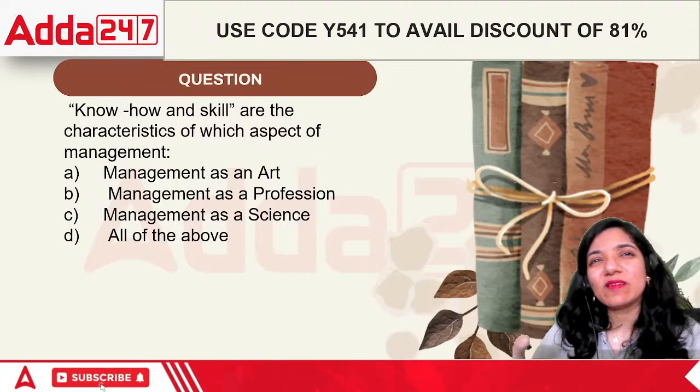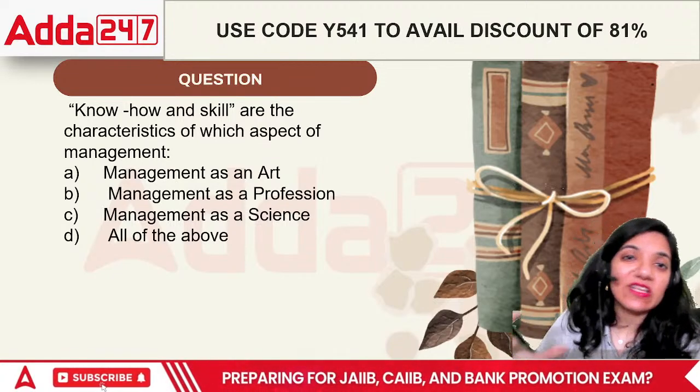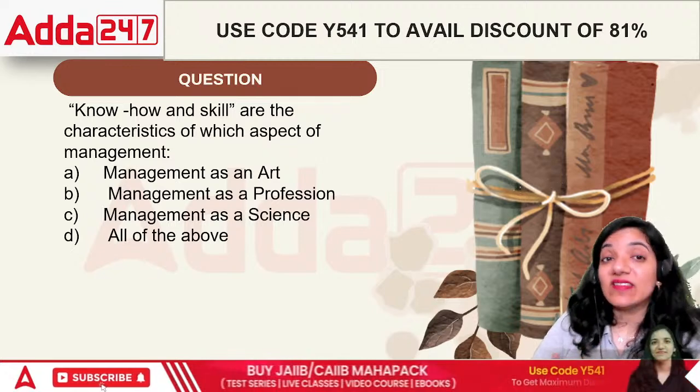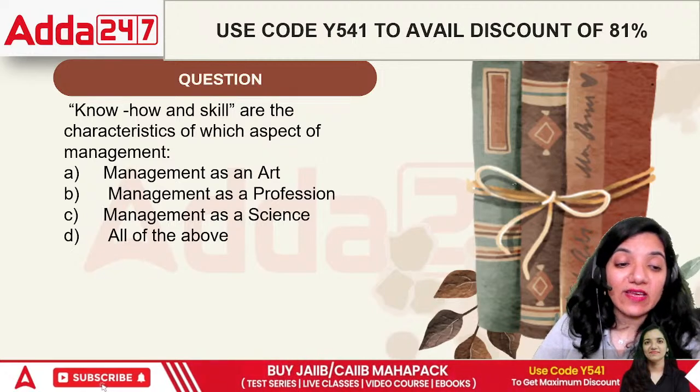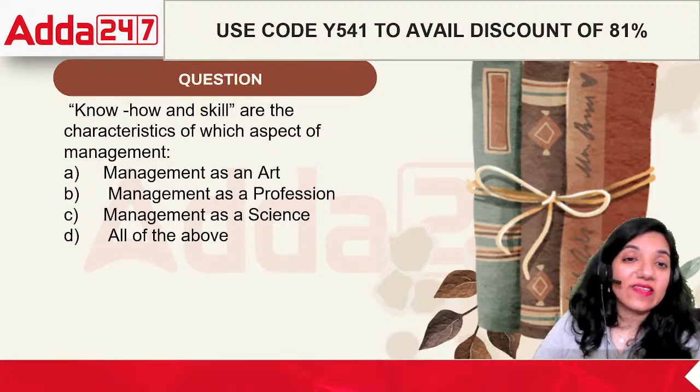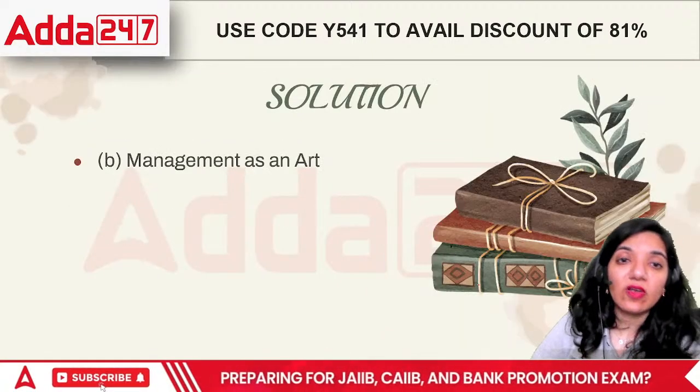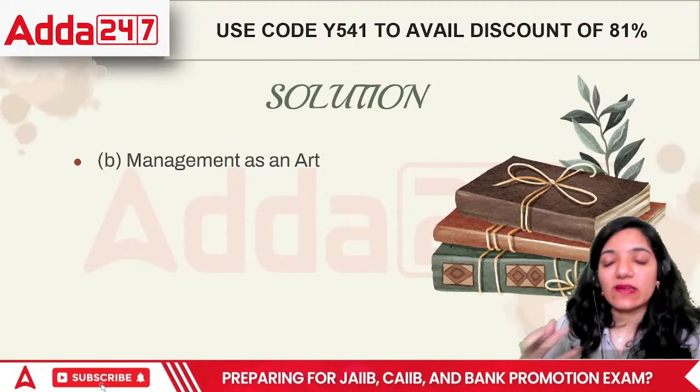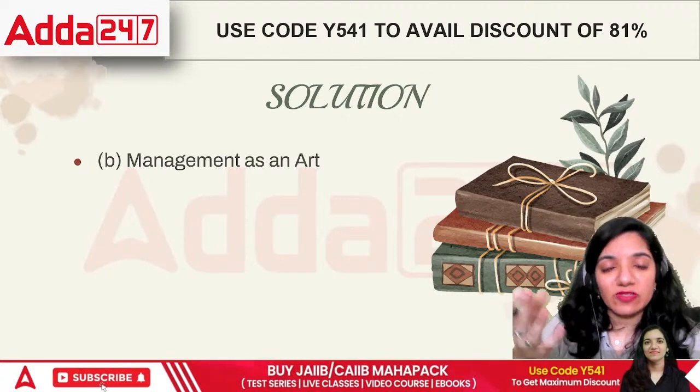Profession is basically determined in terms of degrees. Science is basically very rigid. Science doesn't have the know-how or skill, right? It has a particular methodology, and that's it. So in this case, the right answer is management as an art. That was the fourth point there.